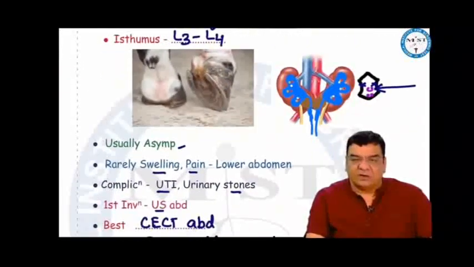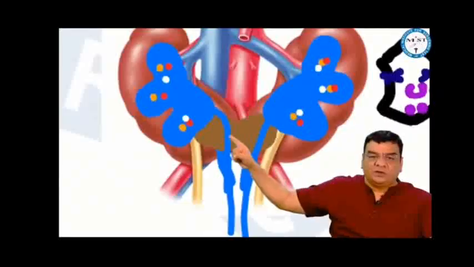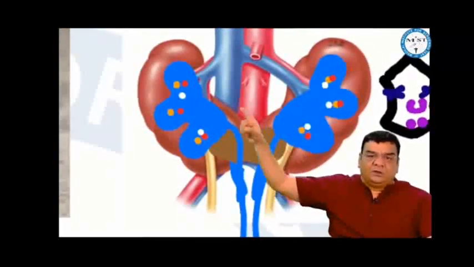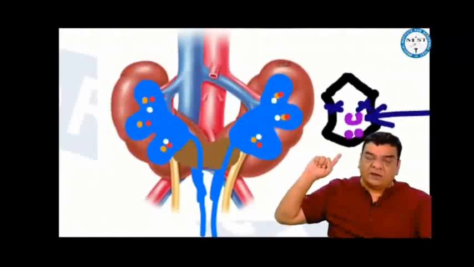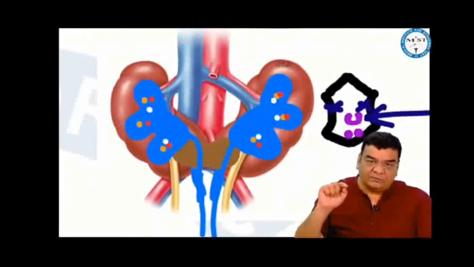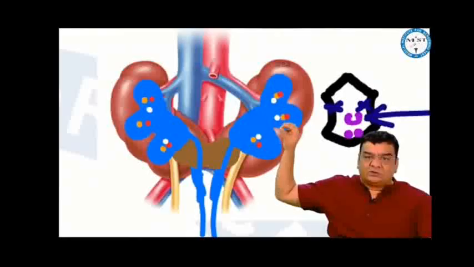Usually, the patients are asymptomatic, but sometimes there may be a traffic jam situation in the ureters, which can lead to proximal dilatation. This may cause swelling and pain, but not in the lumbar region, in the lower abdomen, because horseshoe kidney is a pair of ectopic kidneys. It is not in the lumbar region, it is in the lower abdomen. Because of stasis, UTI and stones can form.